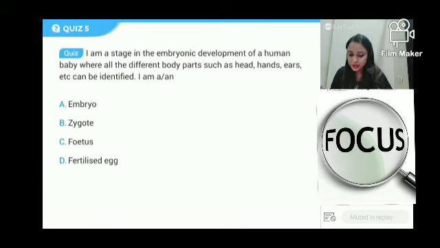This is your next question. Okay, I am a stage in an embryonic development where this can be identified. Who am I? Some people are getting it wrong. I understand you are not there in the previous class. So probably that's the reason.